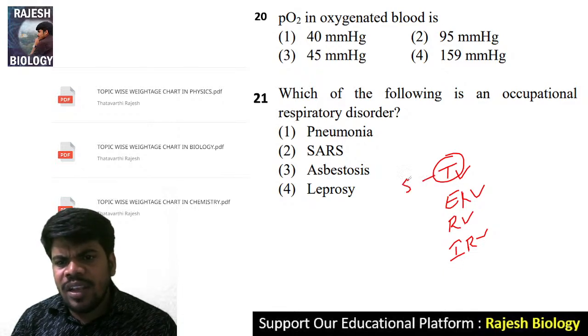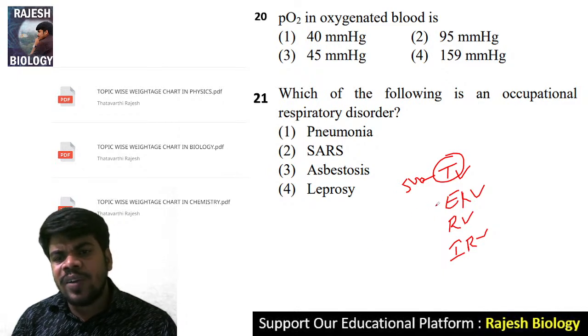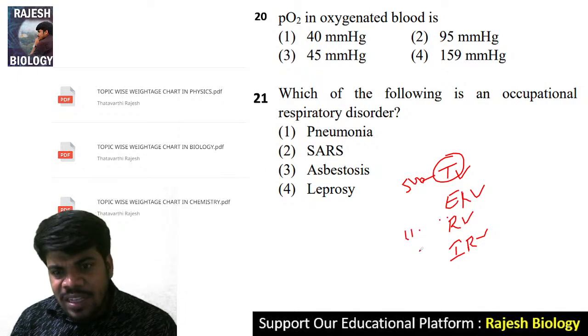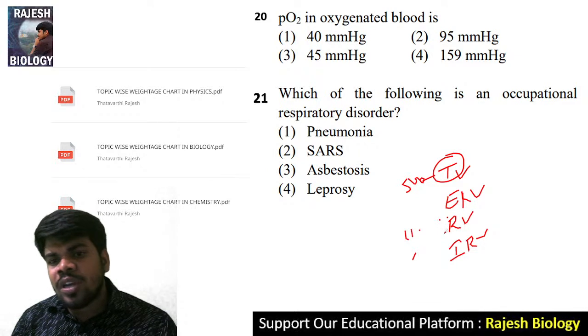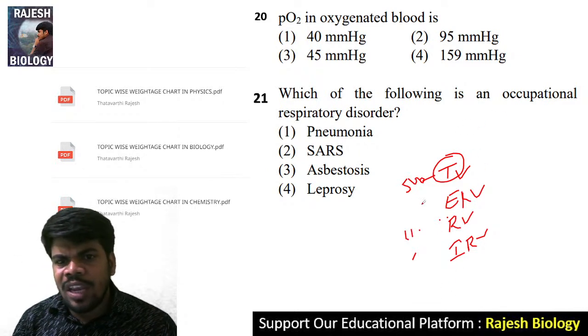TV is the least, 500 ml only. Expiratory reserve volume is 1000 to 1100. RV is 1100 to 1200. IRV is 2500 to 3000 ml. So if you know the Teri Mary song, automatically you can know the values and the arrangement also.